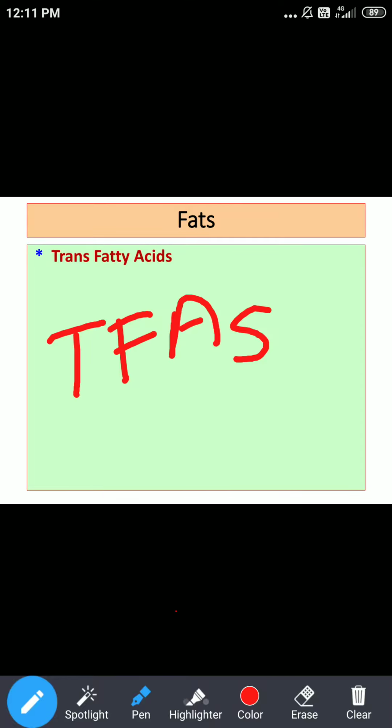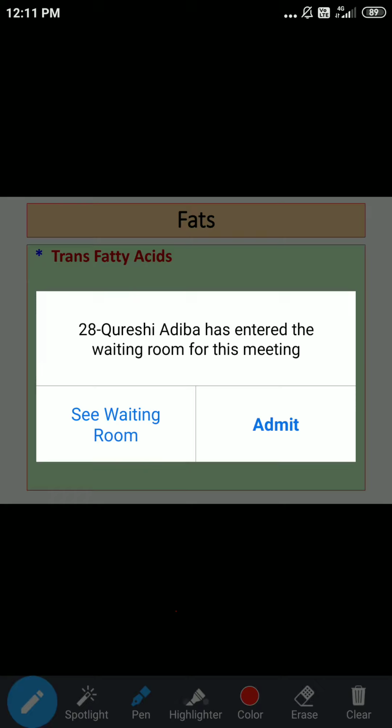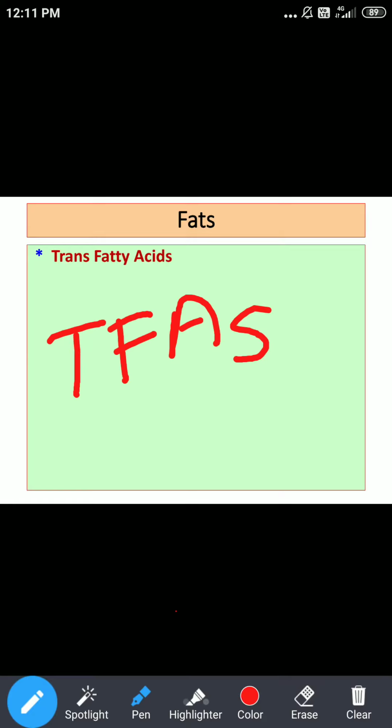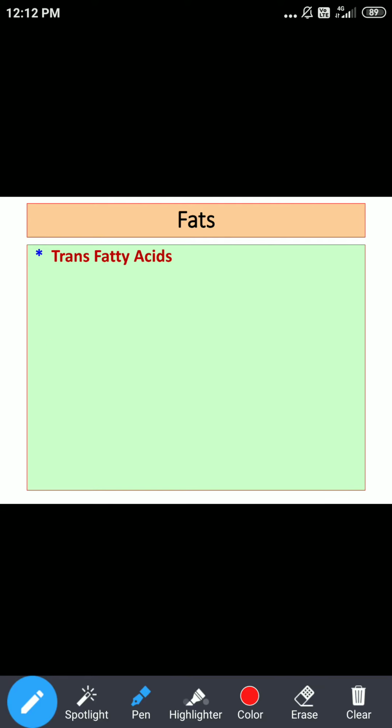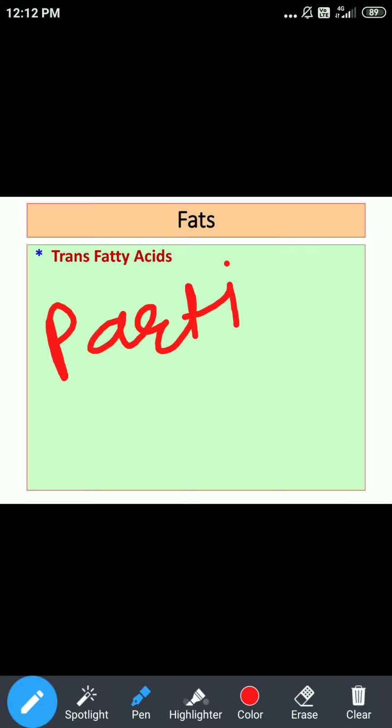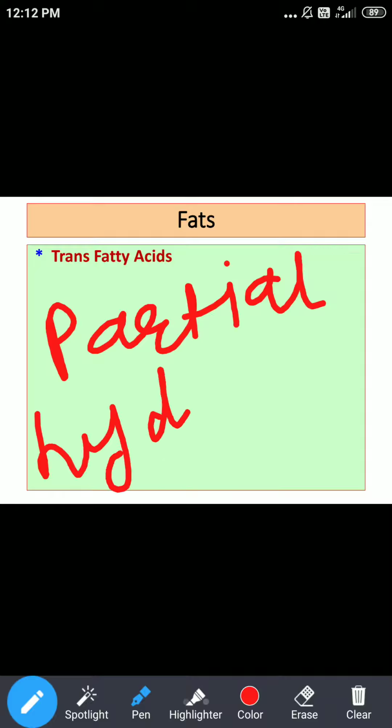Whenever different foods are processed in industry, we get these trans fatty acids as byproducts. They are formed whenever vegetable oils are partially hydrogenated. So here we are talking about partial hydrogenation of vegetable oils.